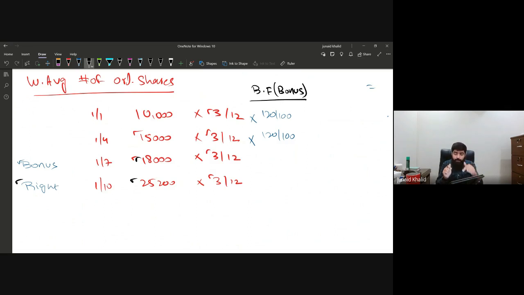Remember, apply the bonus fraction that is related to the right shares to all the shares that were in issue before the right shares. And if you just look at before the right shares, we have 10,000, 15,000, as well as the 18,000. So we will be applying the bonus fraction related to the right shares to all the shares that were in issue before the right shares.